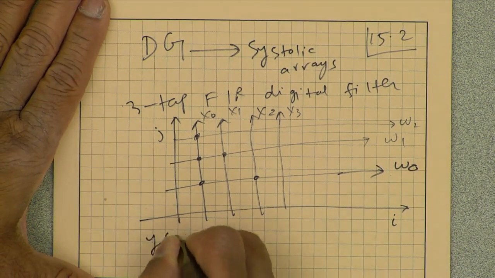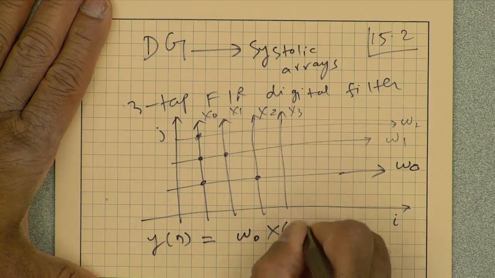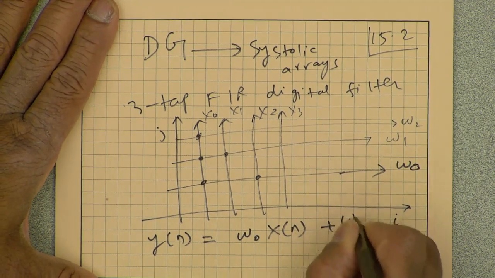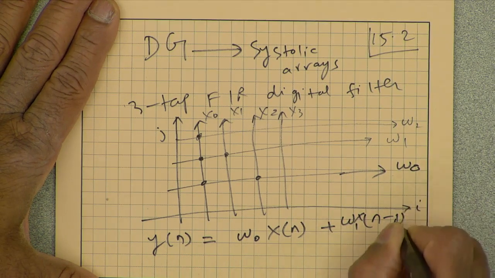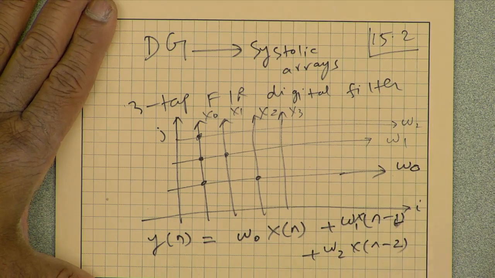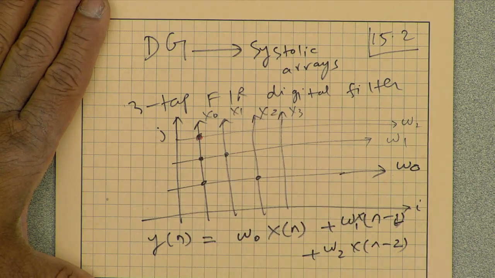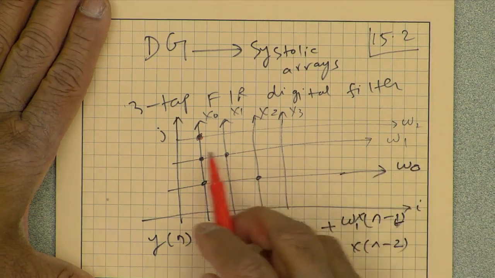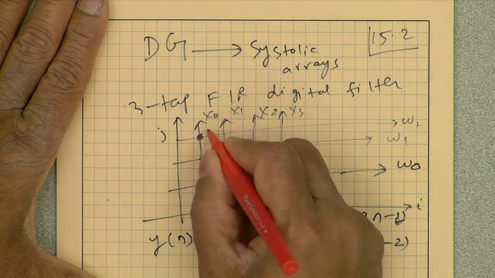So the output yn is W0 times the current input xn plus W1 times xn minus 1 plus W2 times xn minus 2. For example, if you look at what is being computed here, each node is computing a product, so that is W2x0.